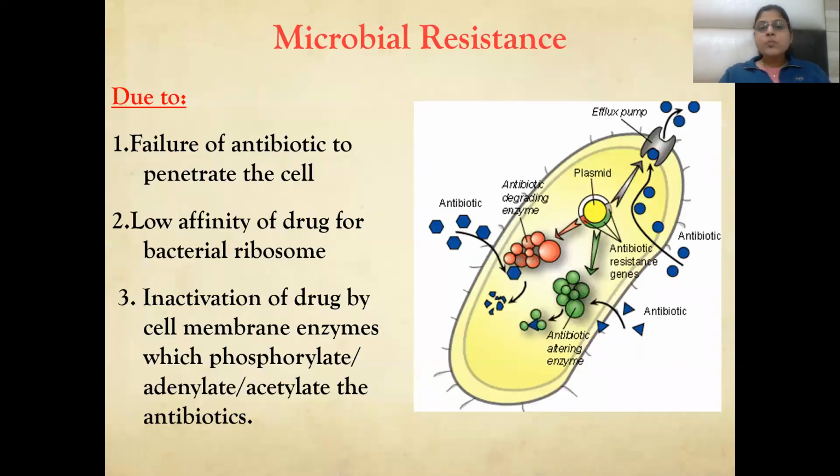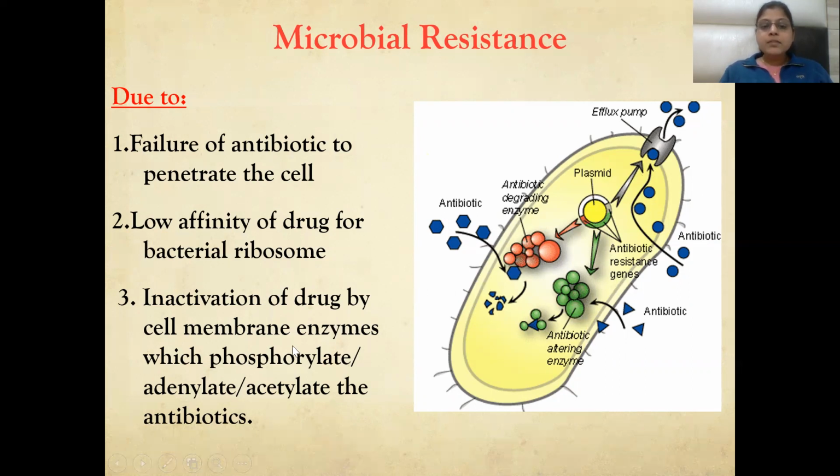Now, how does microbial resistance occur? It can be due to failure of the antibiotic to penetrate the cell. That means there are efflux pumps that will efflux the antibiotic from inside the bacteria to the outside, or low affinity of the drug for the bacterial ribosomes. That means antibiotic resistance genes will be there. Ribosomal proteins will be mutated or altered, and so there will be low affinity of the drug for the bacterial ribosome.